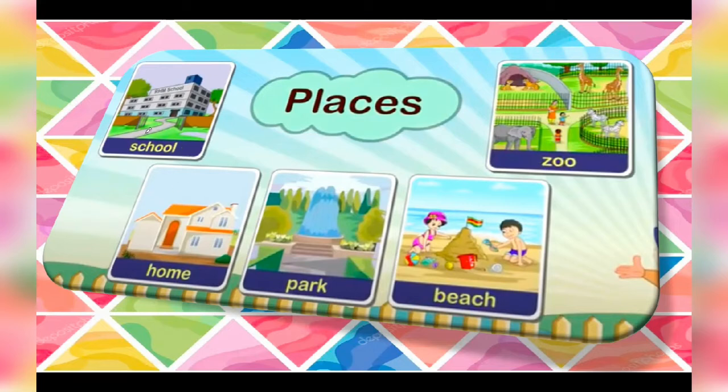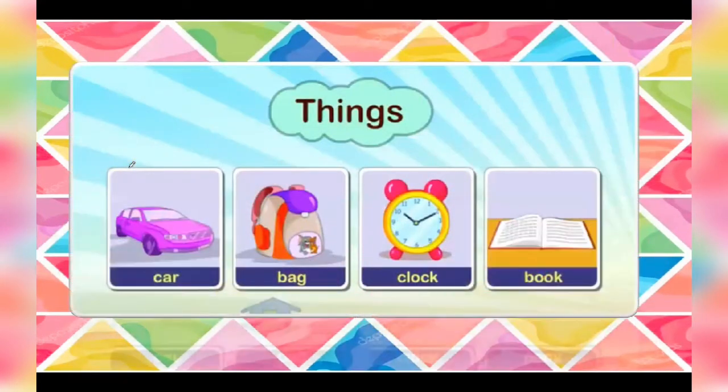Every place is given a name and that name is called a noun, okay? Now further we have the examples of things: car, bag, clock, book. These all are the names of things, okay? So what is a noun? A noun is a naming word.